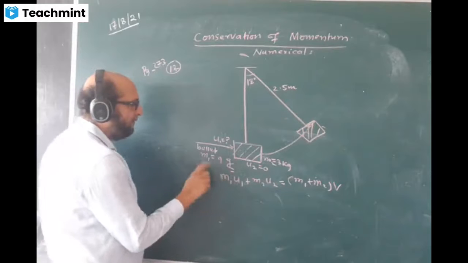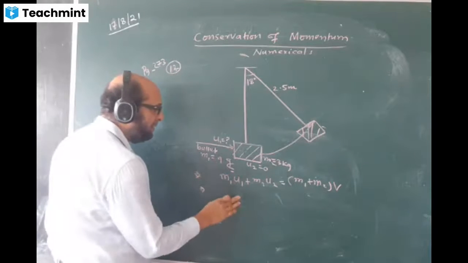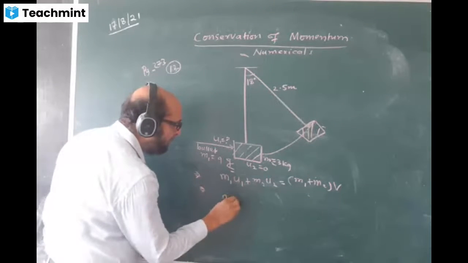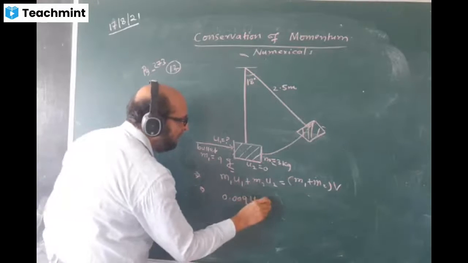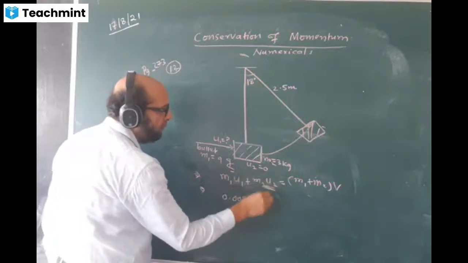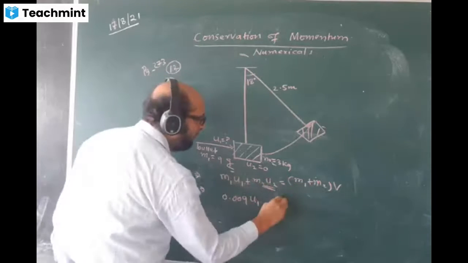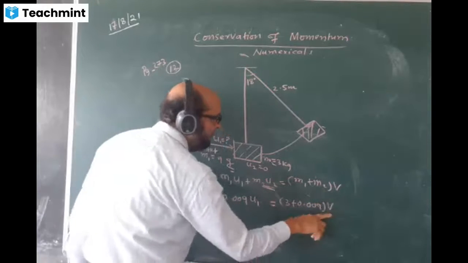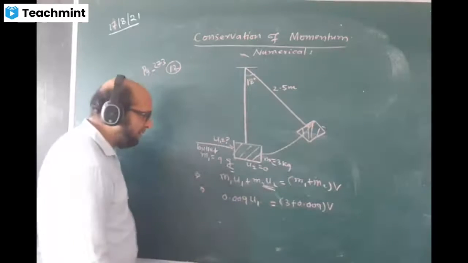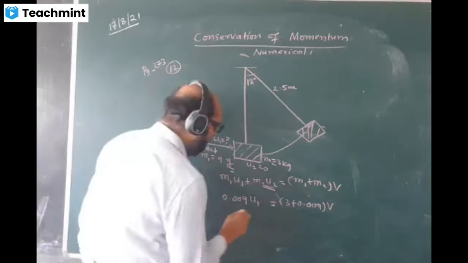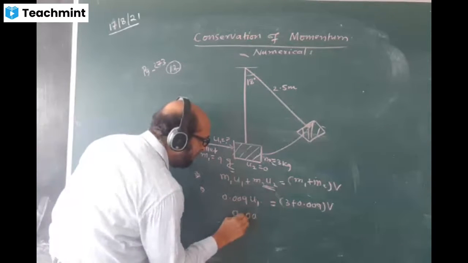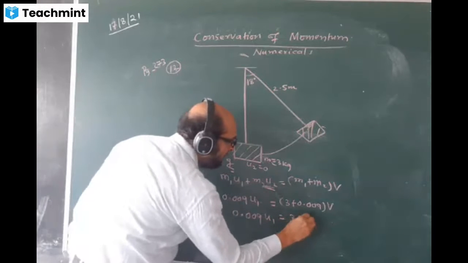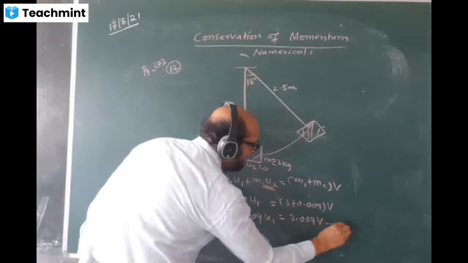Okay. Put the value of m1. The m1 value is 9 gram, changed to kg. 9 gram will be 9 upon 1000, that means 0.009 u1. This part is 0 because u2 is 0. Equal to m1 plus m2, I'll write as 3 plus 0.009, into v. This common velocity we do not know; we have to find it. So 0.009 u1 equals 3.009 v. Mark this as equation 1.